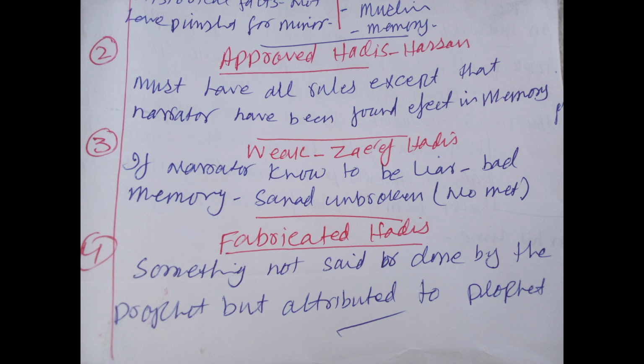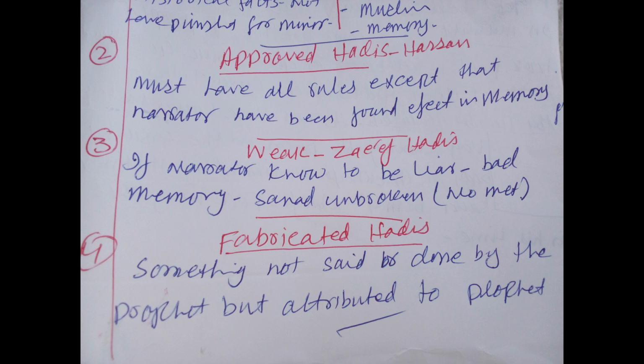And the narrator must have a specific age where he knows the importance of hadith, where he can memorize the hadith, where he can transmit the hadith in a proper way. The hadith of an insane person or of a child is not acceptable by the Muslim scholars. The narrator must be a Muslim. This is an important condition.